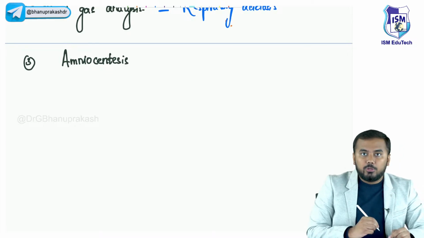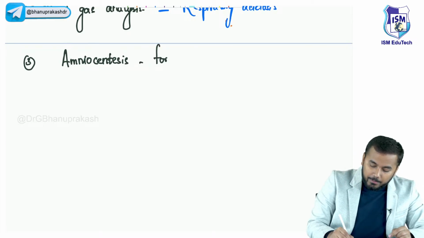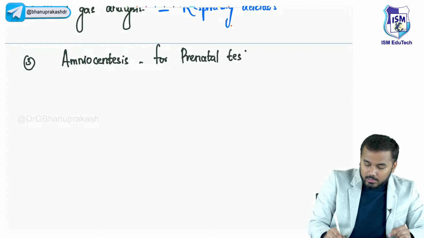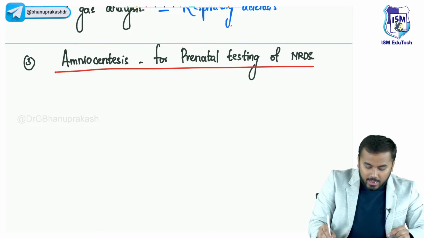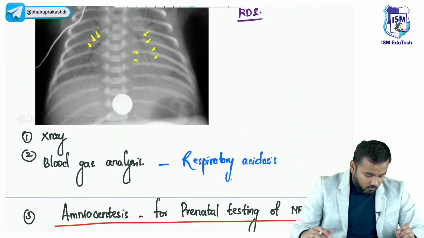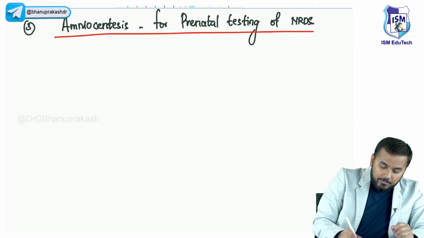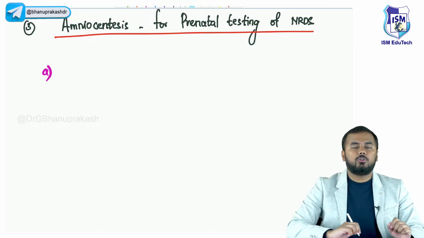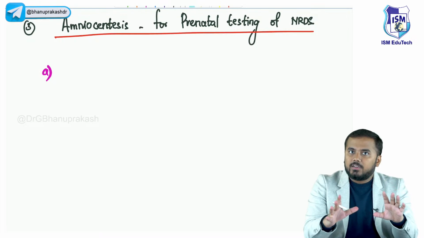Amniocentesis. You do amniocentesis for what? For prenatal testing of neonatal respiratory distress syndrome. Okay, what is this amniocentesis? In this amniocentesis, the first important thing you need to know is that within the surfactant, we have got two important things.